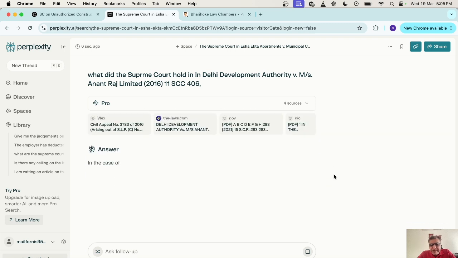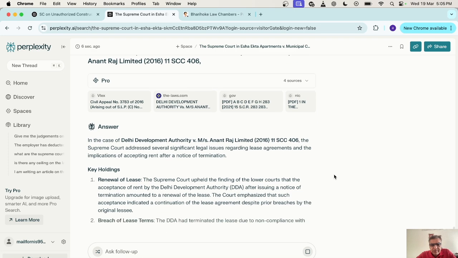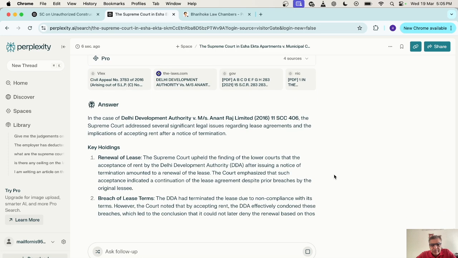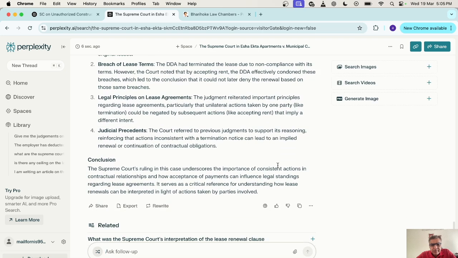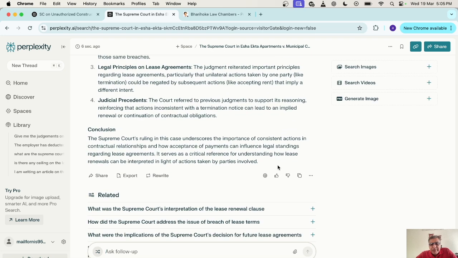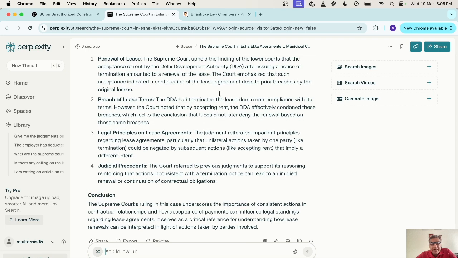So the way it is giving, it seems to be a genuine judgment. Assuming that, I'm still not sure that the answer which Perplexity has given helps me, okay.